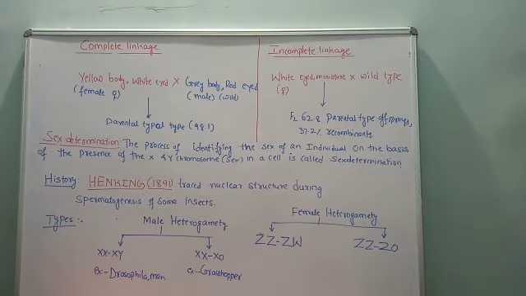Taking the example of Drosophila, T.H. Morgan carried out the experiment on Drosophila melanogaster.